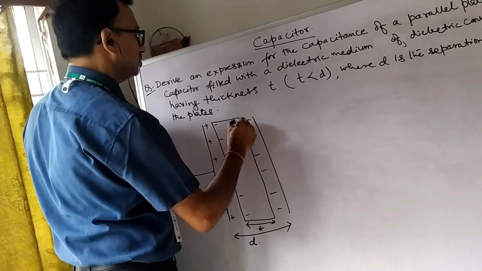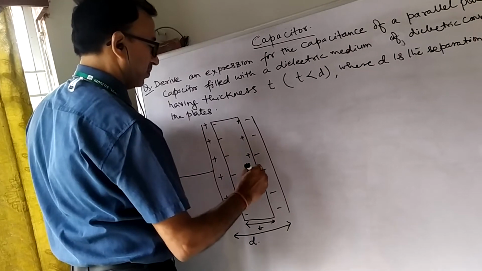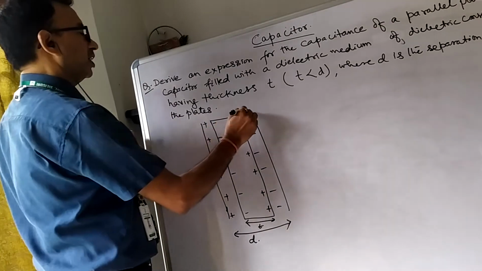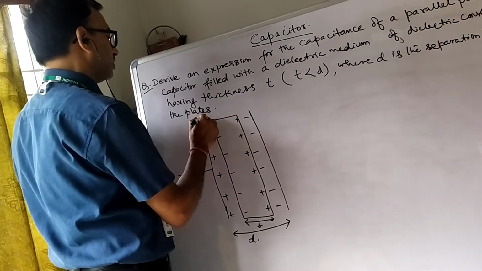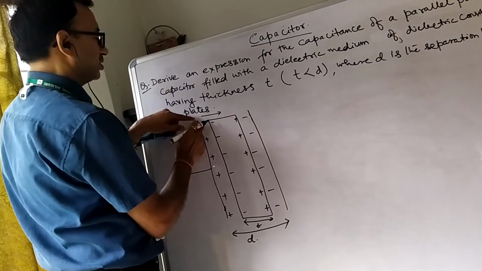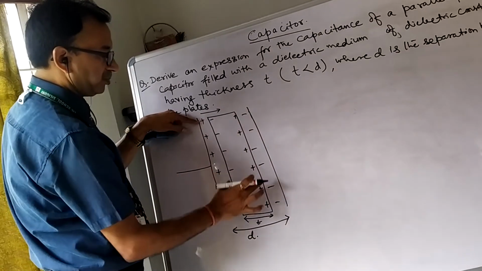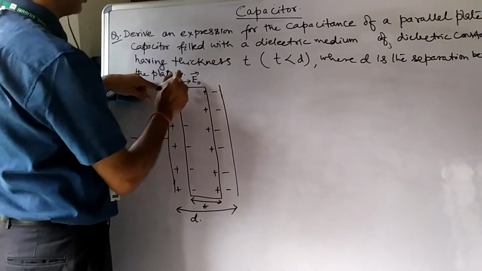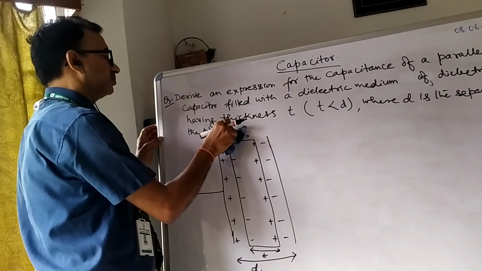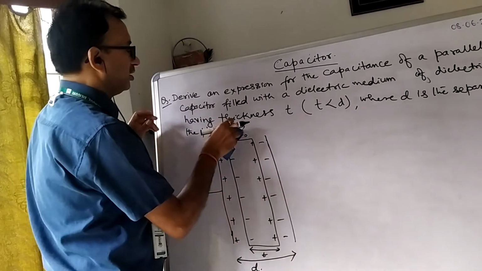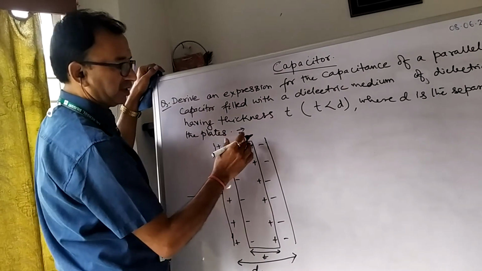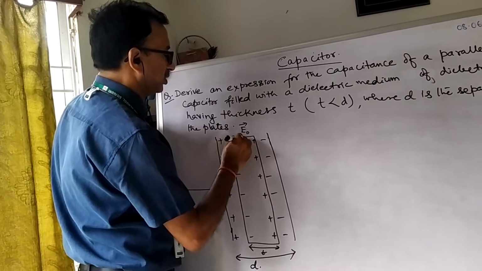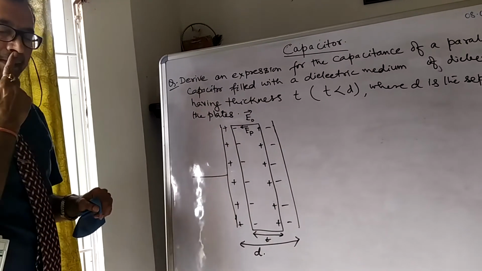Since the electric field is always from plus to minus, there is one electric field, and the remaining portion is filled with air. We call it E naught. So E naught is from left to right. And there will be an induced electric field inside the dielectric, which is called EP. The EP will be from this side to this side.